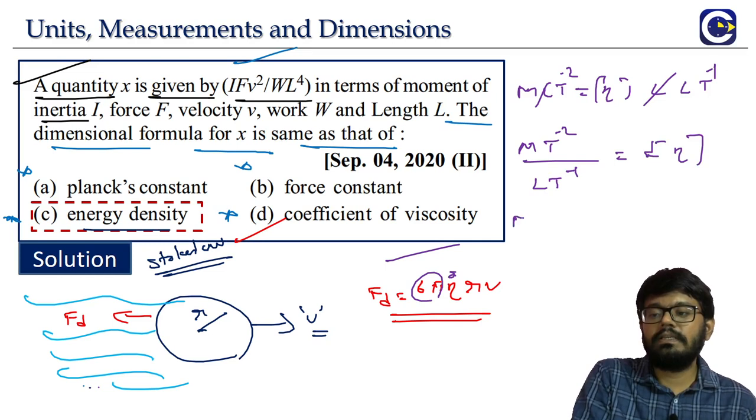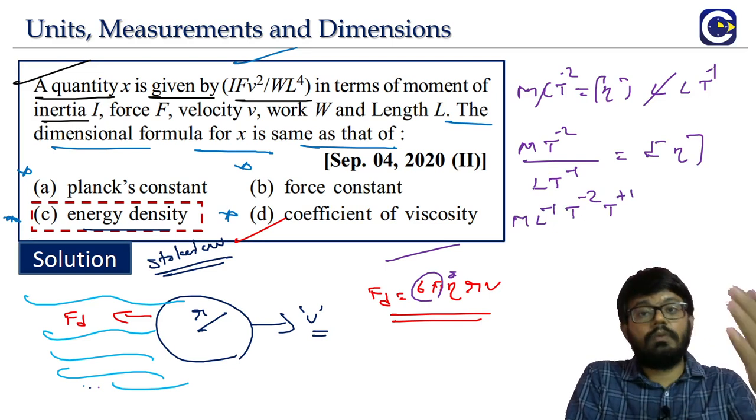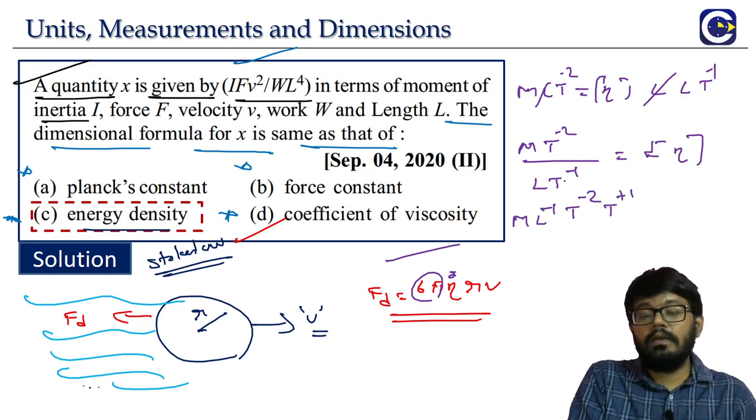So look at this, what is it? M L power minus 1 T power minus 2 into T power plus 1. L will go to the numerator, which means it will become L power minus 1. In the denominator we have T power minus 1. Take it to the numerator, it will become what?